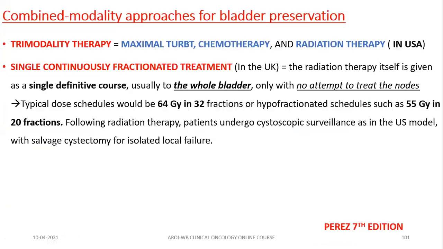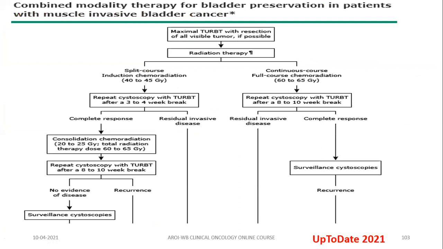So, what is the role of radiotherapy? The role of radiotherapy in muscle invasive bladder cancer is organ preservation. How do you do organ preservation? Either one of these two. This is the maximal TURBT with resection of all the viable tumor if possible. Then you must offer radical CTRT to the patient.